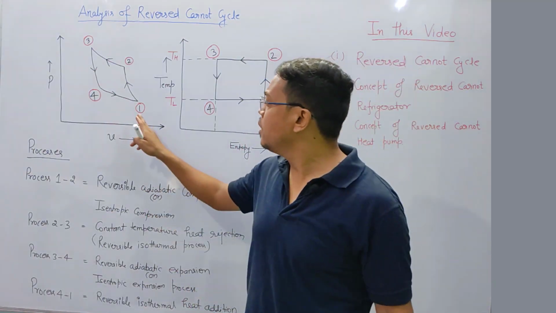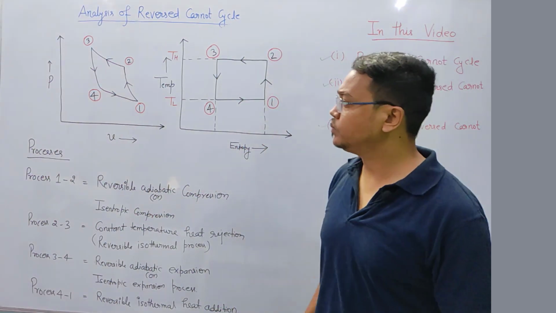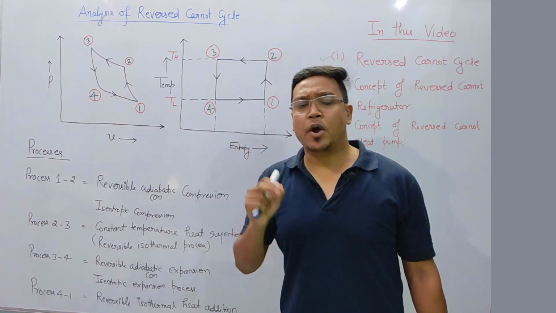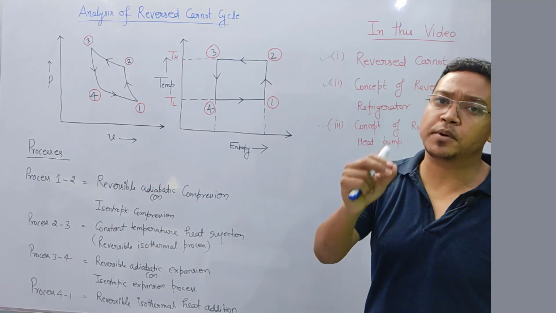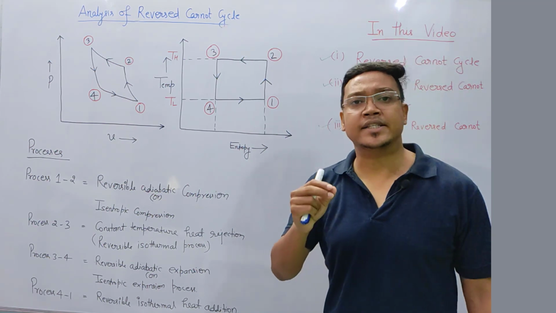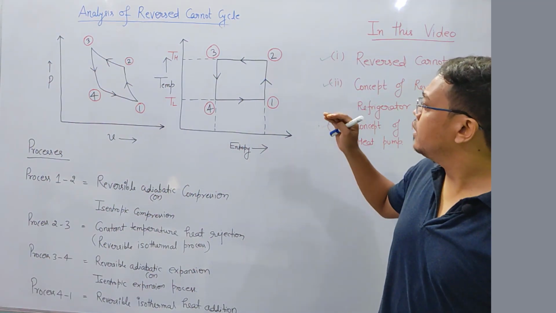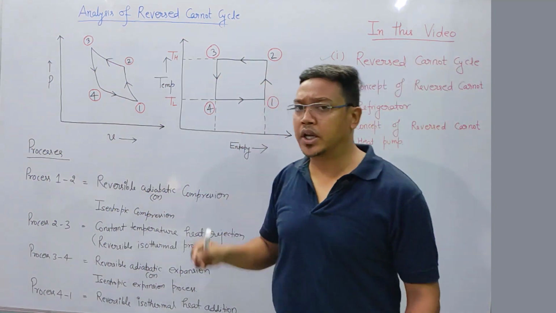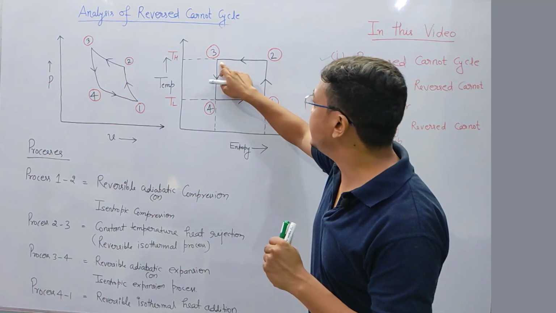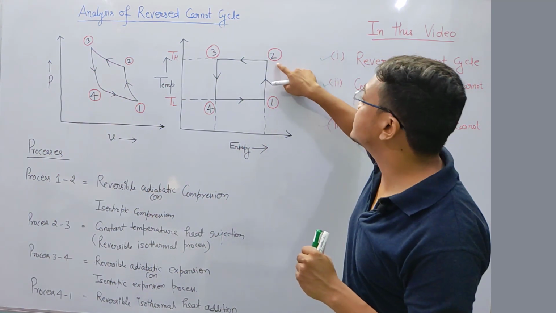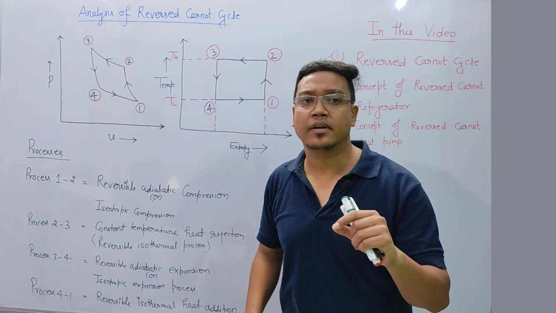First process, process 1 to 2. This process is reversible adiabatic compression process or isentropic compression process. Okay friends, now process 2 to 3, this is a constant temperature, you can see easily, and this is the constant entropy, and that constant entropy is called isentropic process.